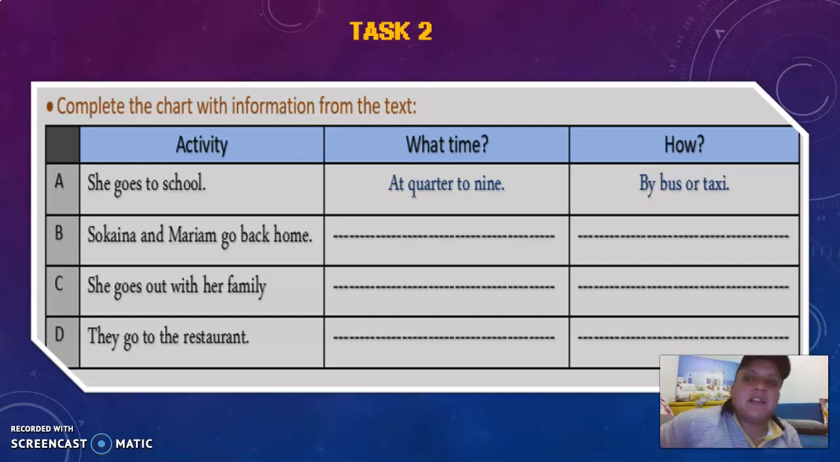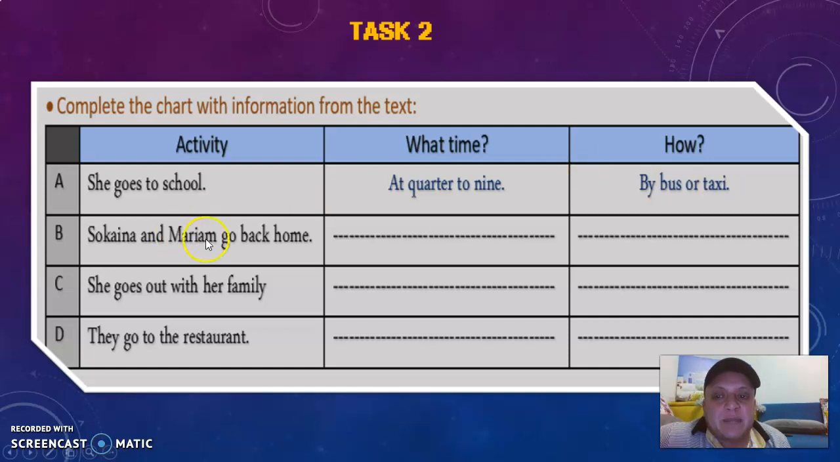In task number 2, we complete the chart with information from the text. The activities: she goes to school. Of course, Sukaina goes to school. Sukaina and Maryam go back home. She goes out with her family. They go to the restaurant. These are four activities for which you will say what time. Let's see this example. I did the first example for you. She goes to school. What time? At 8:45. How? By bus or taxi. So this is information from the text.